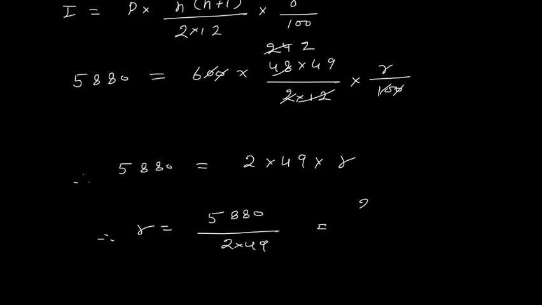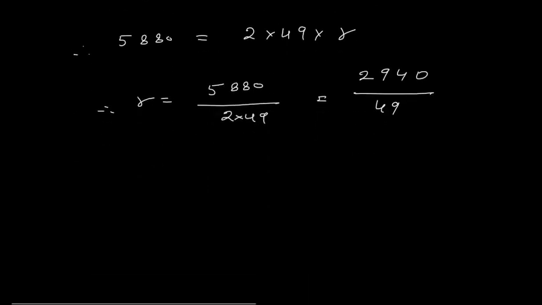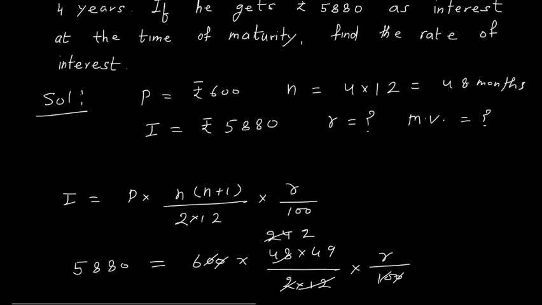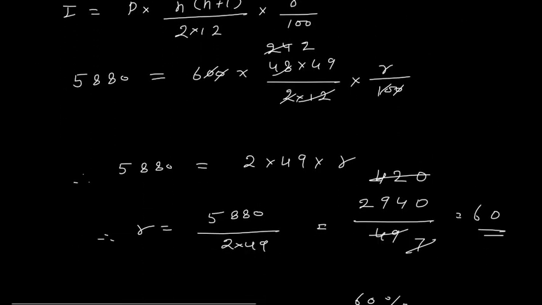5880 divided by 2 into 49. Now with 2 I will cancel. 2 4s are 8, 2 9s are 18, so 2940 divided by 49. With 7 the denominator is cancelling, so let us see if the numerator also can be cancelled. 7 7s are 49, 7 4s are 28, 7 2s are 14, so 420, and again it can cancel. 7 6s are 42, so 60. So rate of interest is 60%. So 60% rate of interest is charged.